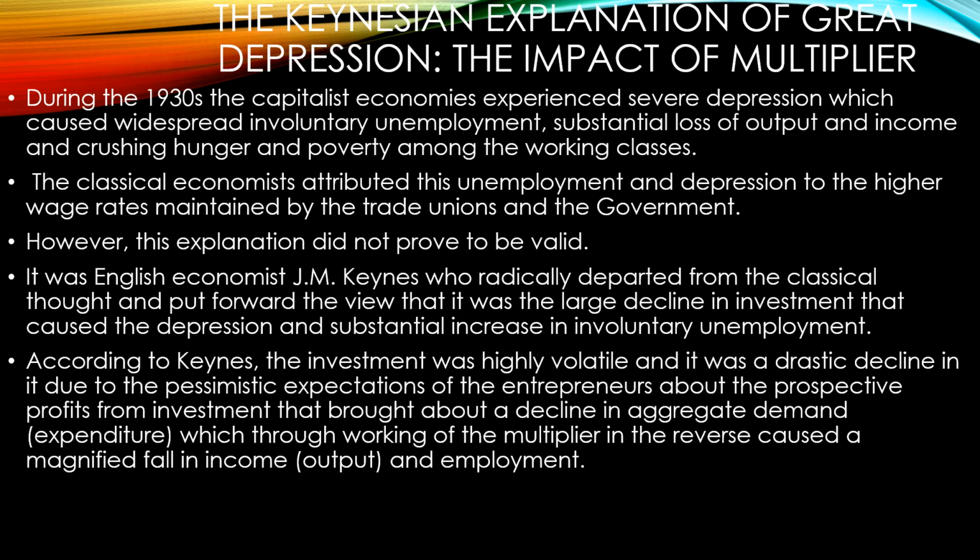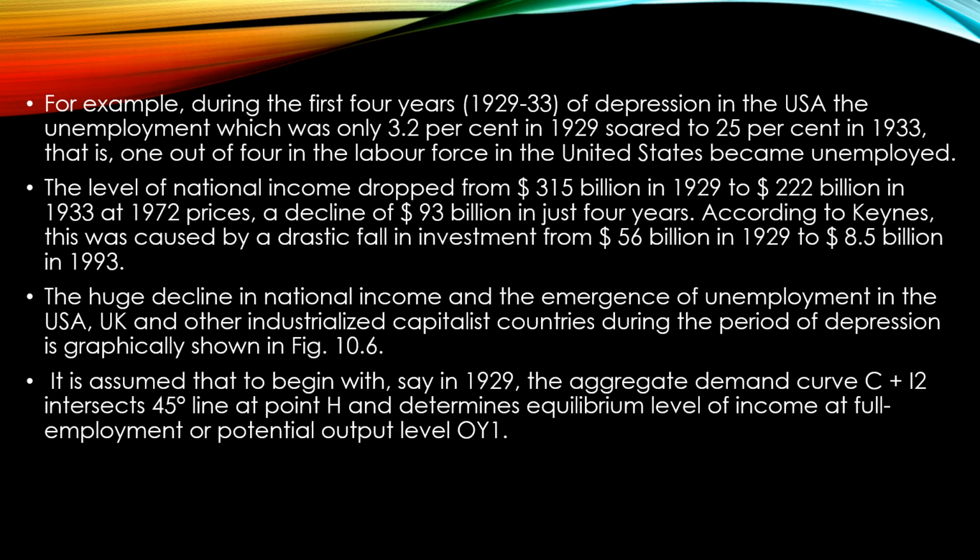Okay, that's it. Just take an example of how the multiplier effect works in the reverse manner. During the first 4 years of depression in the USA, unemployment, which was 3.2%, increased to 25%, and you could see that 1 out of 4 in the labor force in the US became unemployed, and the level of national income dropped from $315 billion in 1929 to $222 billion in 1933.